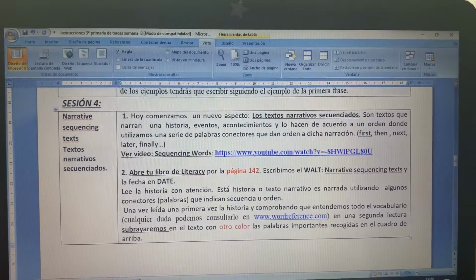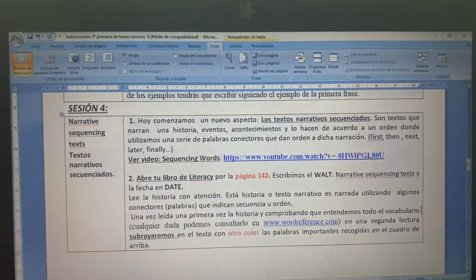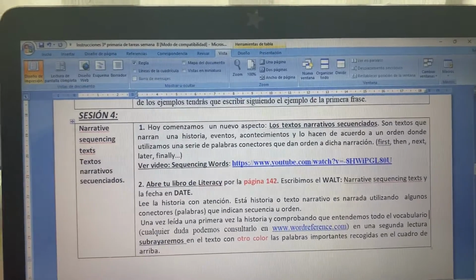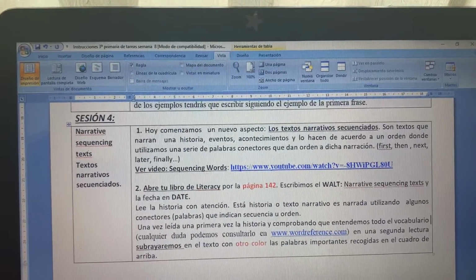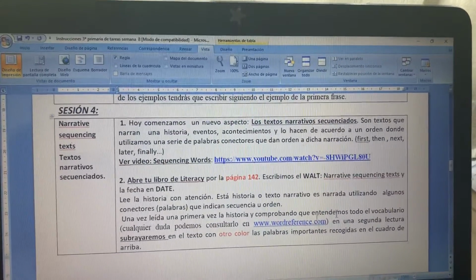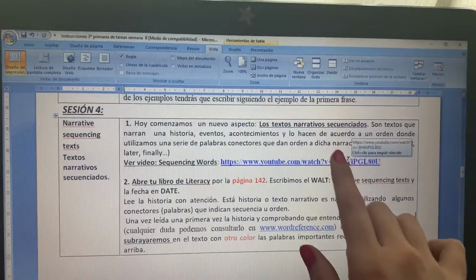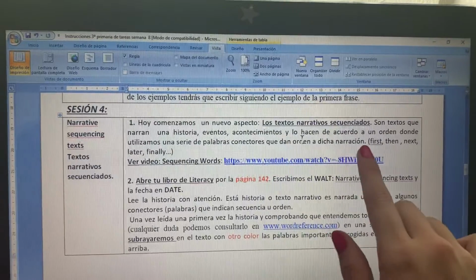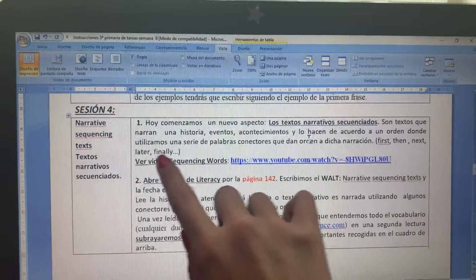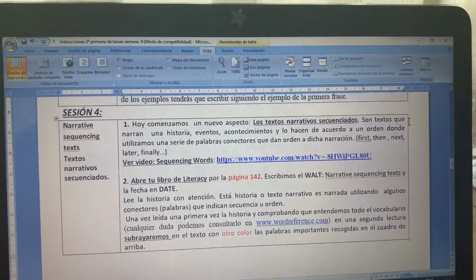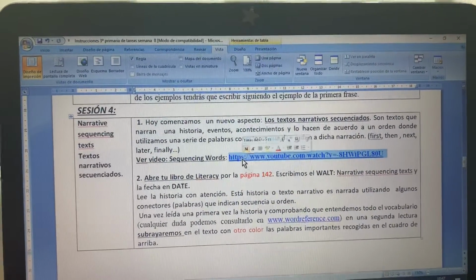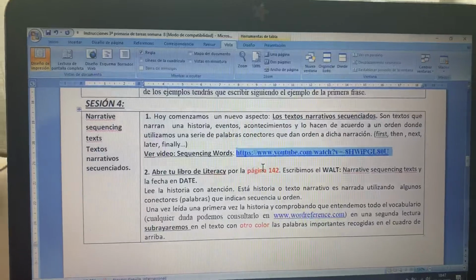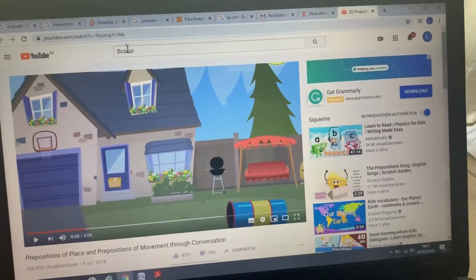Okay? This is a story about the daily routines that we studied the previous weeks, but it's a narrative sequencing text. To understand that better, and of course these words that are the newest ones, I think they are new, we haven't used them before, we are going to watch a video on YouTube to understand better, okay?